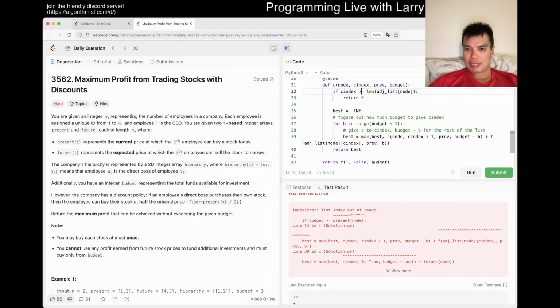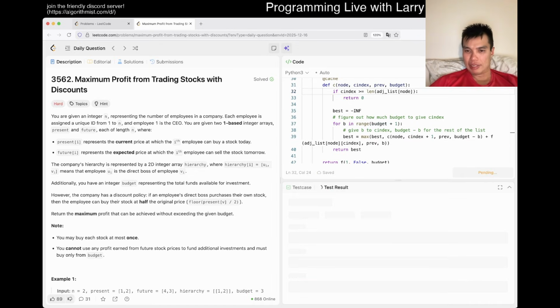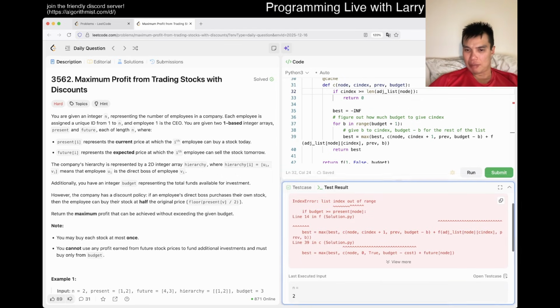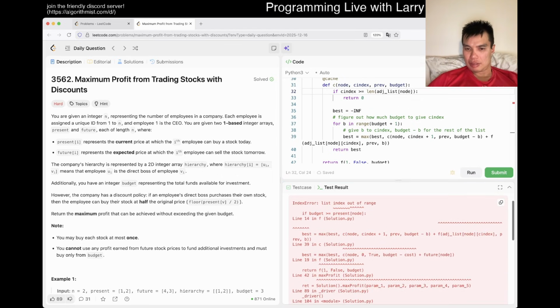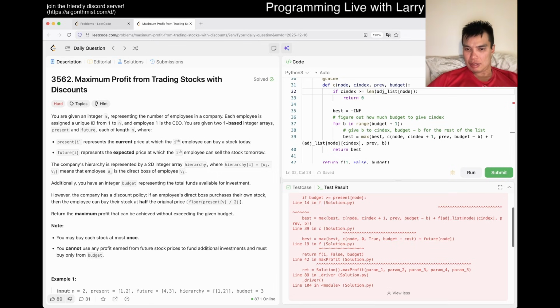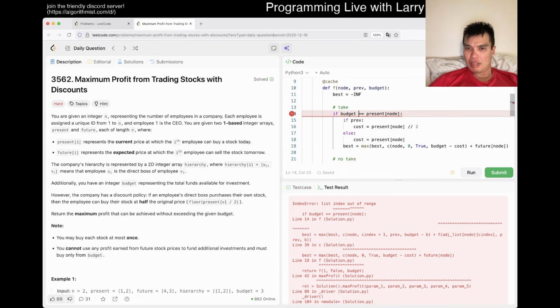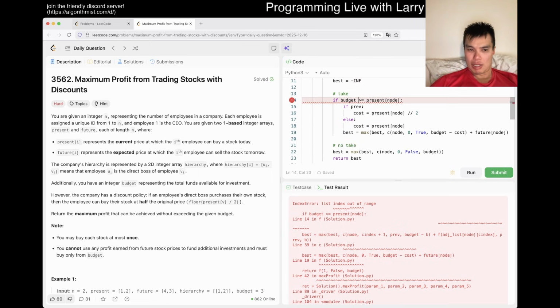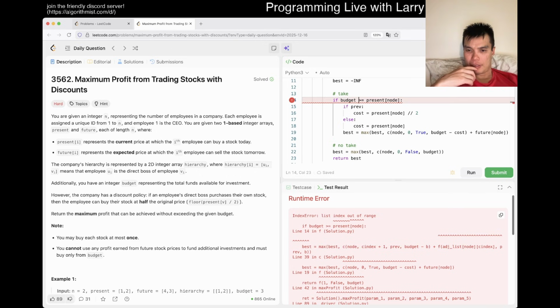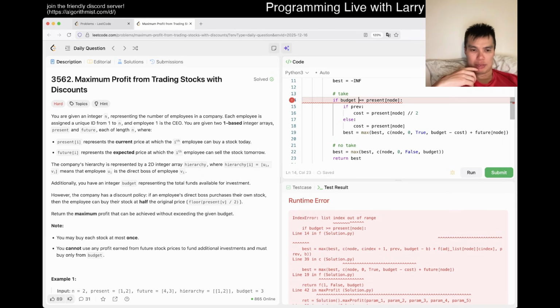Maybe this, but that doesn't fix it unless there's some other weird reasons. What am I looking at? 14. Oh, there it is. Index of node. Why would it go out of bounds? Oh, it's because it's one indexed, right? Yeah.